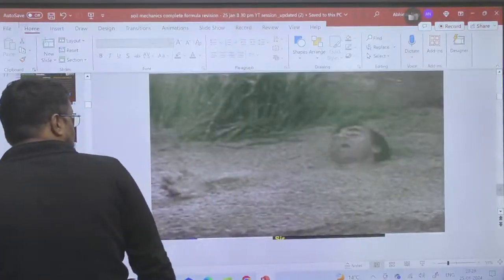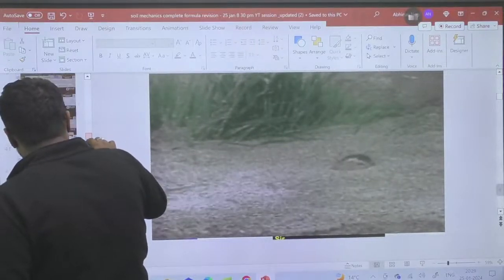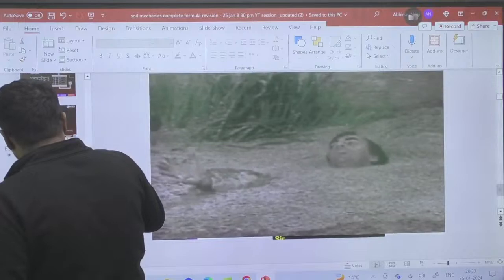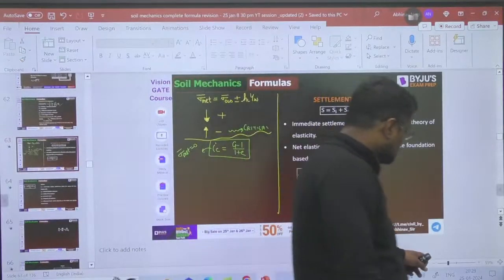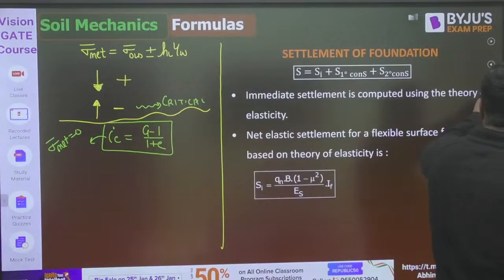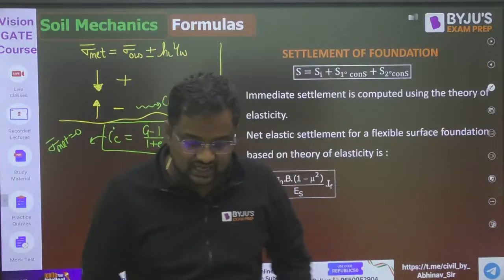And when sigma bar net is zero due to upward seepage, that is called the quicksand condition. And when sigma bar net is zero due to dynamic forces, that is liquefaction, guys.